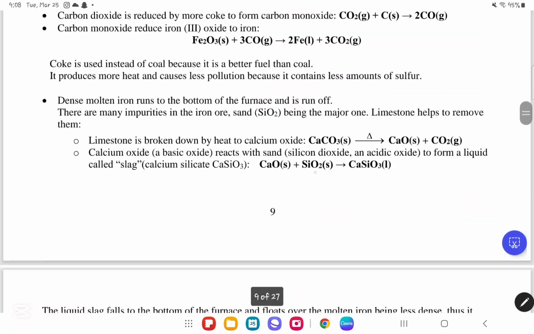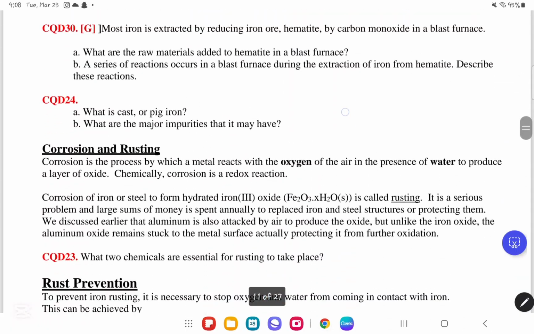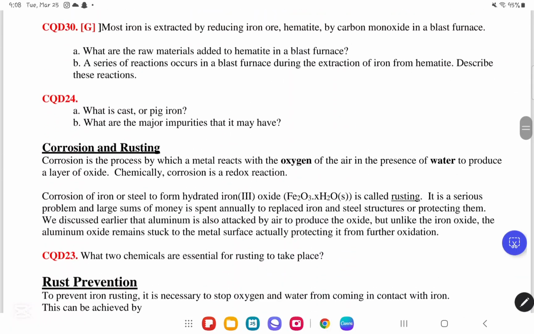Now let us go down, see if there's any more CQDs. Yes, there's CQD number 30. In CQD number 30, they said most iron is extracted by reducing the iron ore, hematite, by carbon monoxide in a blast furnace. What are the raw materials added to hematite in the blast furnace? We know that they are coke, which is C, carbon, calcium carbonate or limestone, which is CaCO3, and air, especially hot air.